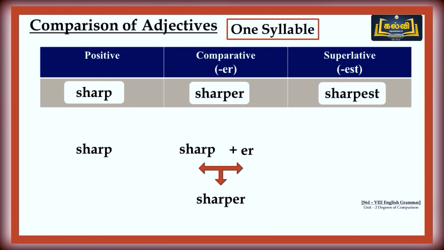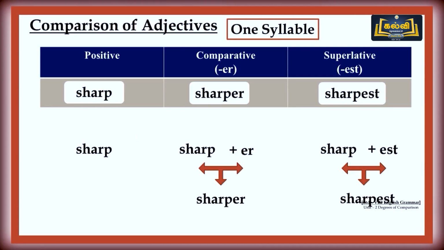What do we get? Exactly, your answer is right. Sharper. Then, for the superlative degree, we have to add EST. So, sharp plus EST gives sharpest. The positive form is sharp, comparative sharper, and superlative sharpest.